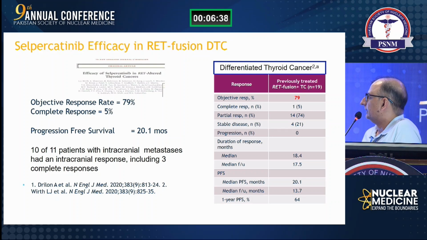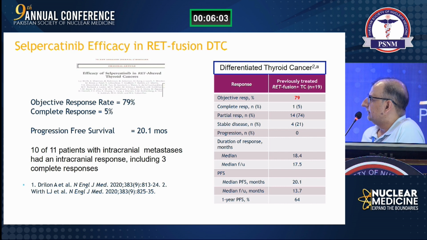And now, this is the data. The trial was published in the New England Journal of Medicine, and look at the objective response, 79%. These are radioiodine refractory patients who have progressed on multi-kinase inhibitors. We can see the complete response: 5% of the patients showed complete responses, and the disease has been completely abolished. The median progression-free survival was 20 months.